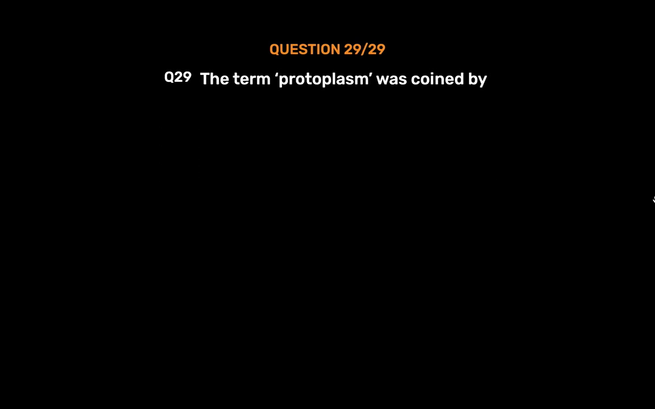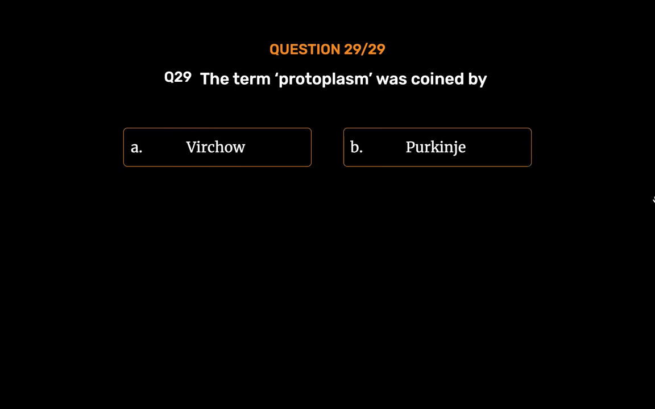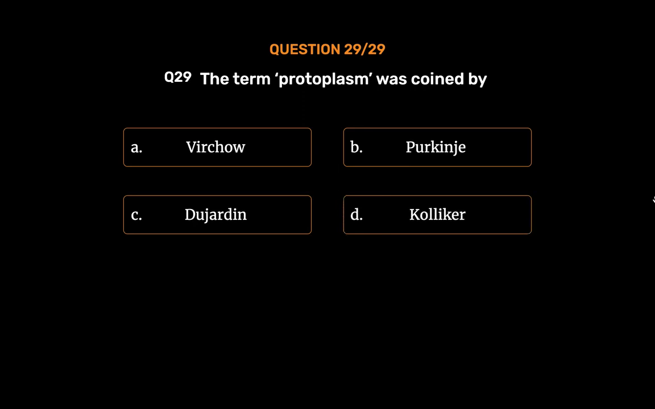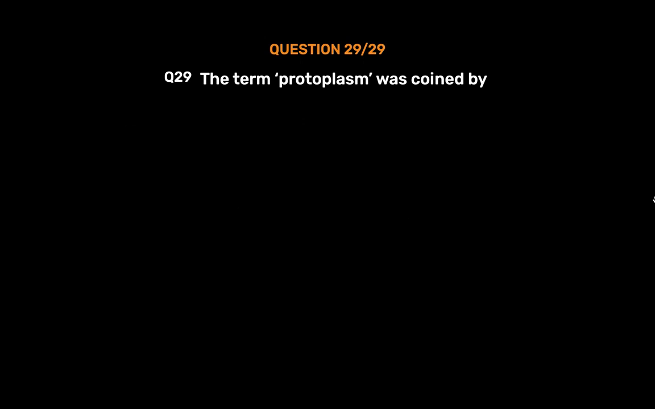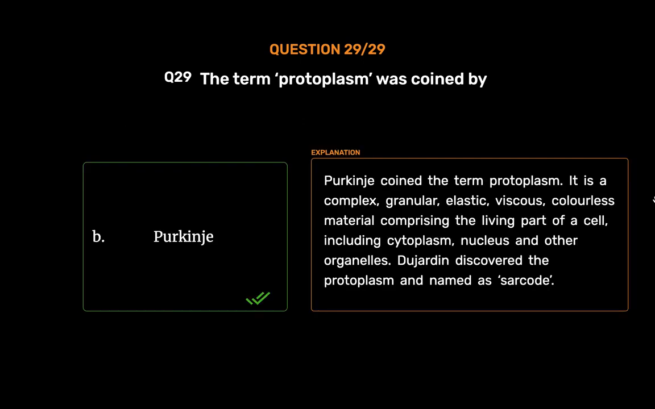Question number 29. The term protoplasm was coined by Option A. Virchow. Option B. Purkinje. Option C. Dujardin. Option D. Collier. The correct answer is Option B. Purkinje. Purkinje coined the term protoplasm. It is a complex, granular, elastic, viscous, colorless material comprising the living part of a cell, including cytoplasm, nucleus and other organelles. Dujardin discovered the protoplasm unnamed as sarcode.